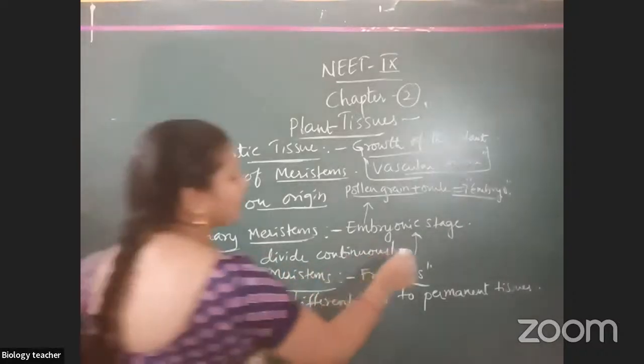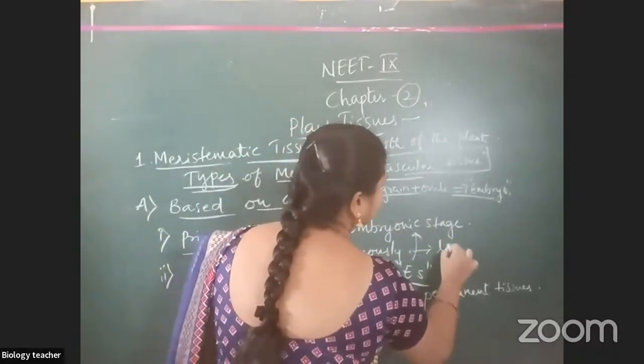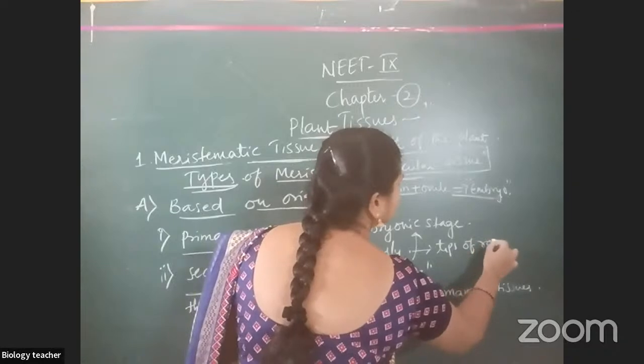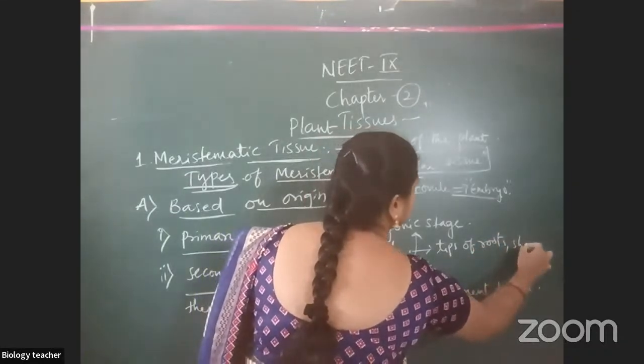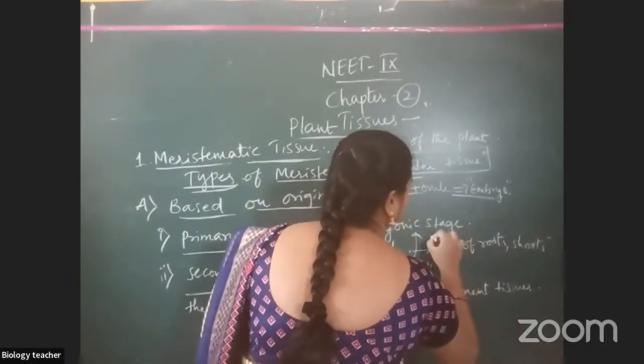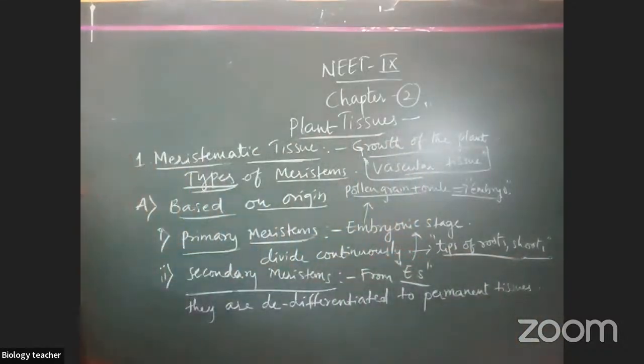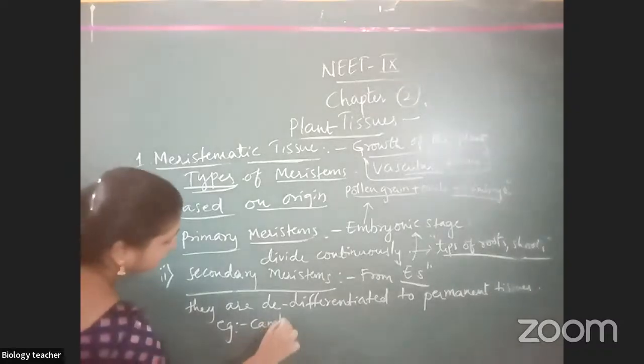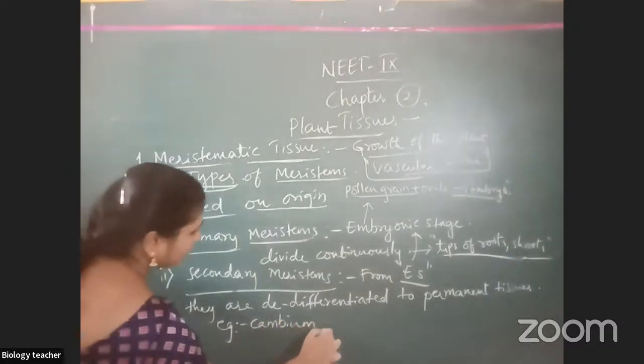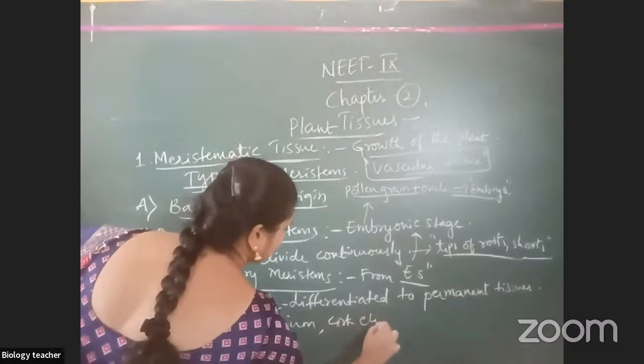Primary meristematic tissue, you will see in the tips of roots, shoots, etc. Here you will see that this is cambium, core, etc.